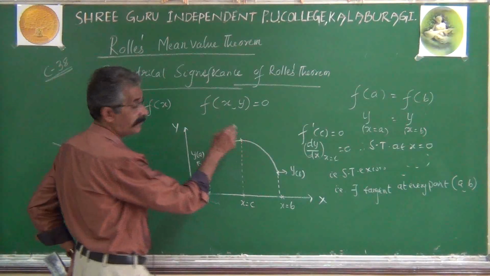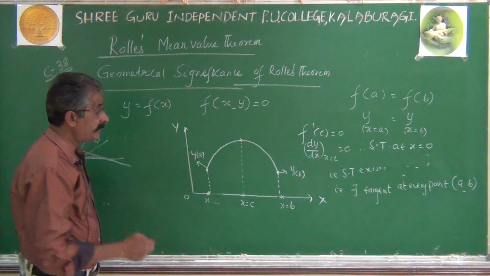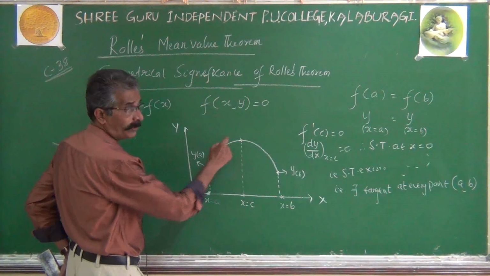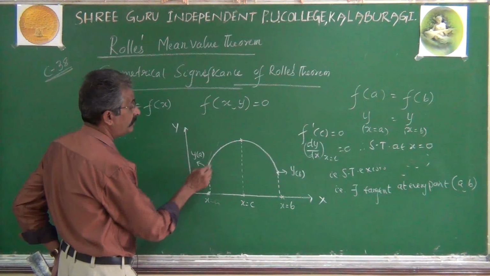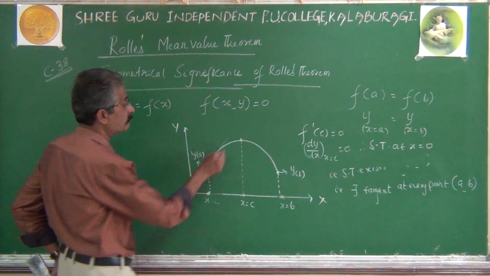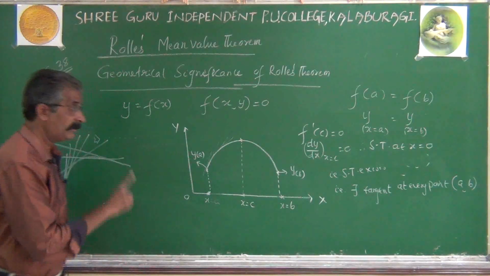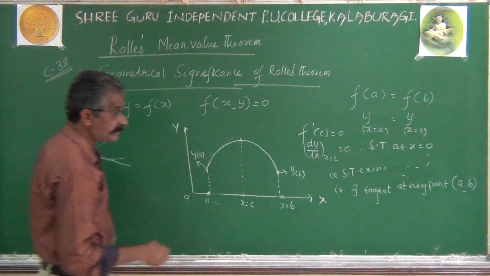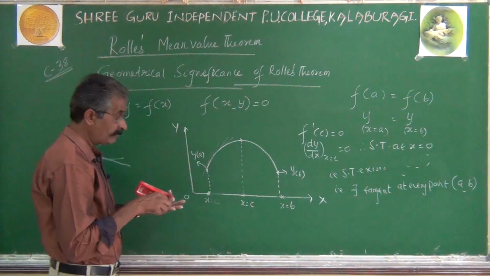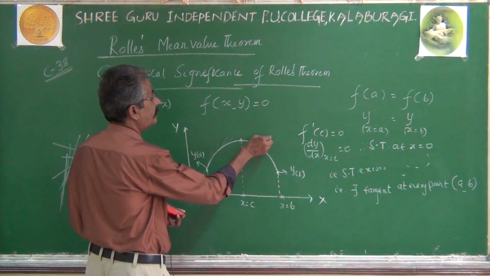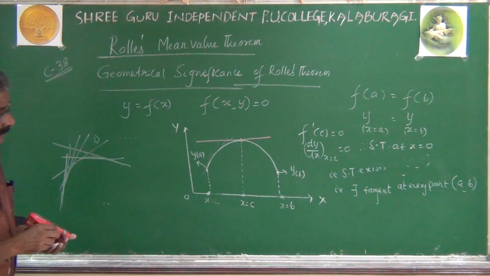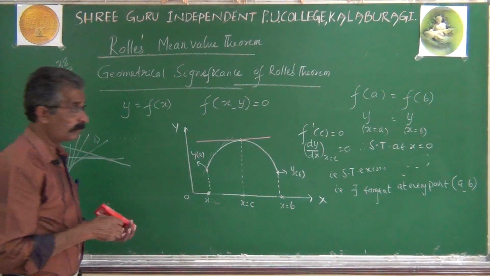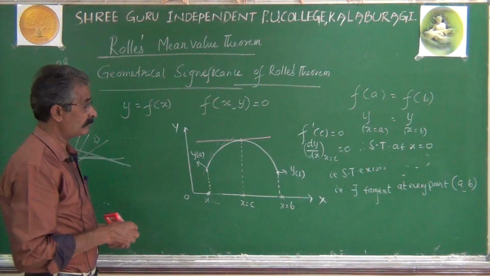Obviously at every point there is a tangent. Among all these tangents, there is at least one tangent that will always be parallel to the x-axis. That's the geometrical significance of Rolle's theorem.